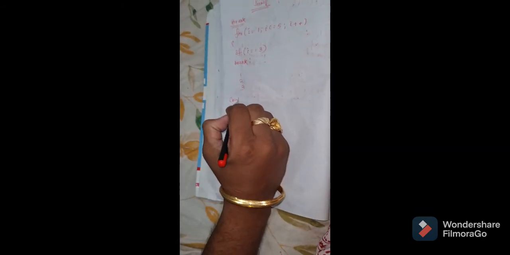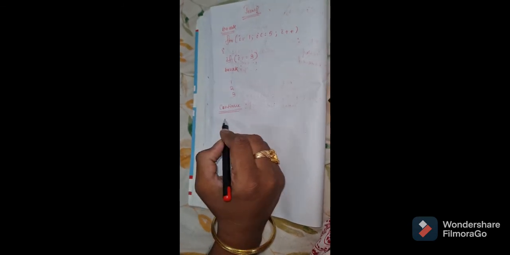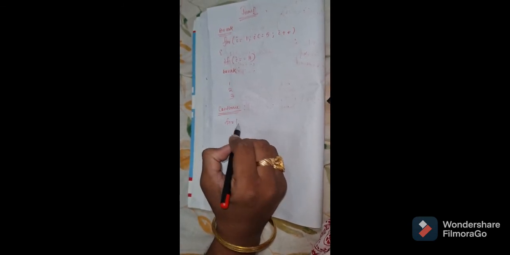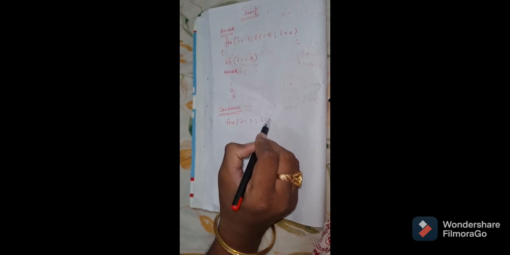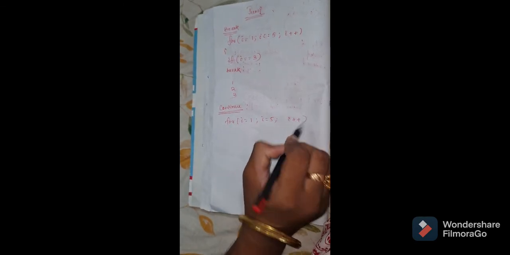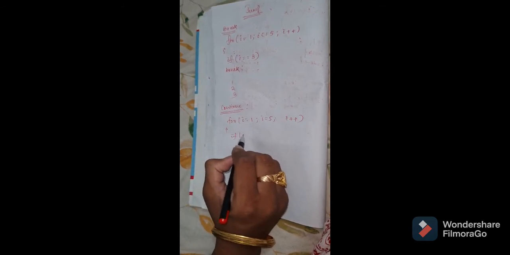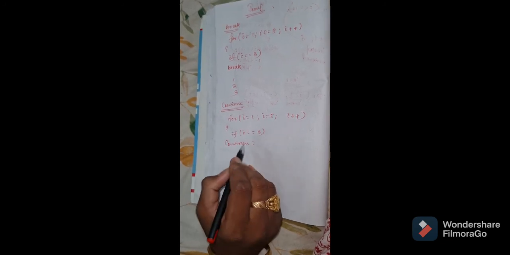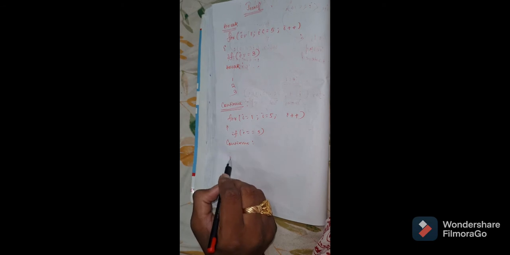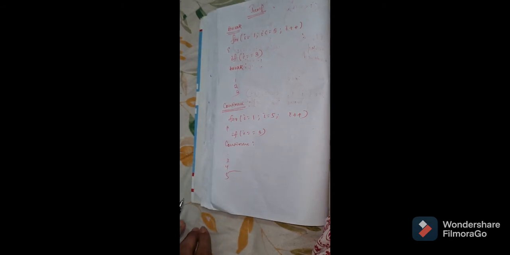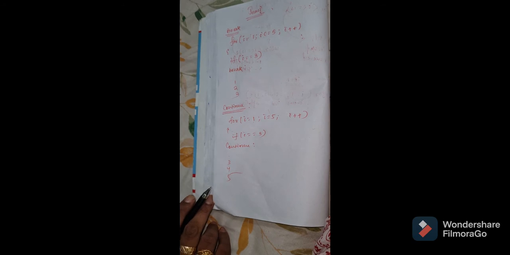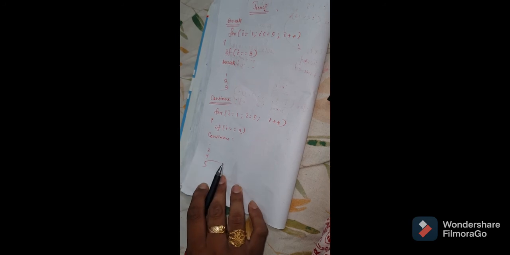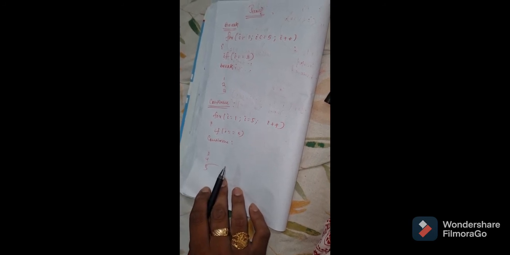Similarly, while using the continue statement, you are going to print numbers for I equal to 1, I less than or equal to 5, then I plus plus. Someone comes and tells you if I equal to 3, then only continue. That means you should not print 1 and 2, you should print 3, 4 and 5. So this is the control structure used in different languages, but here I have shown only the syntax used in C.